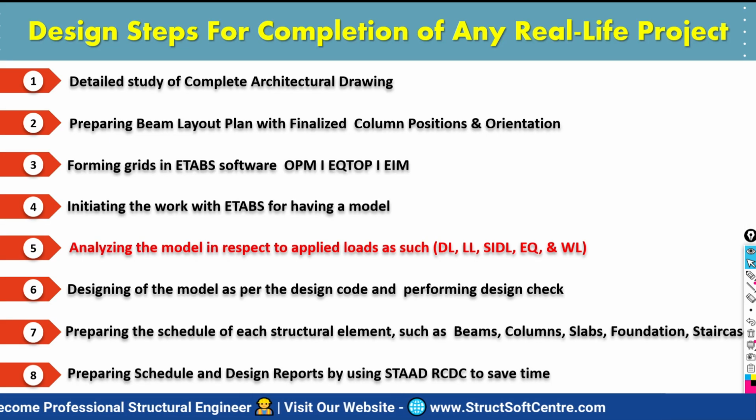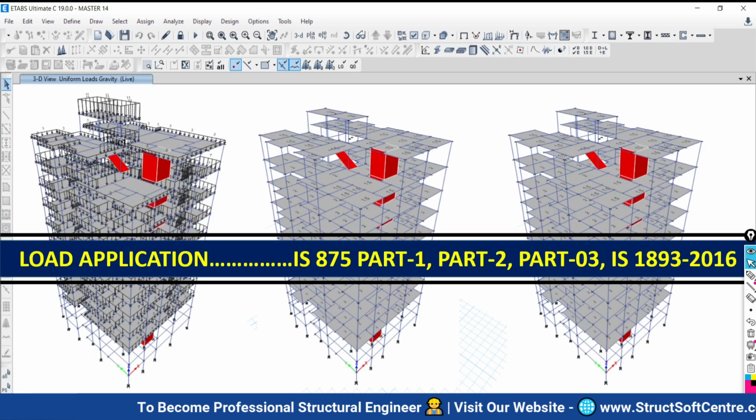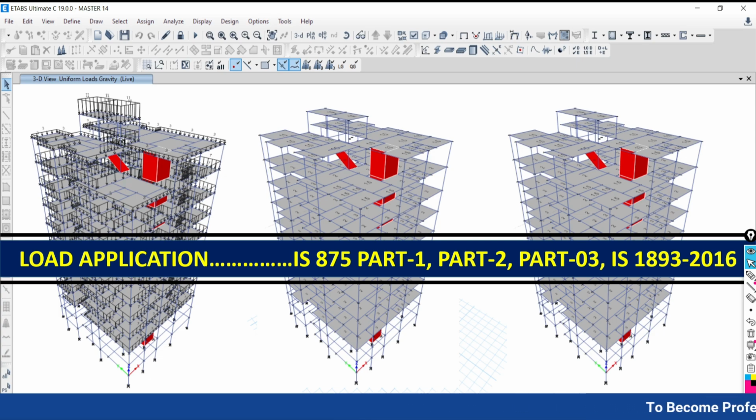And thereafter we are moving toward the load application. So what are the different codes? IS 875 part 1, part 2, part 3, IS 1893 2016.